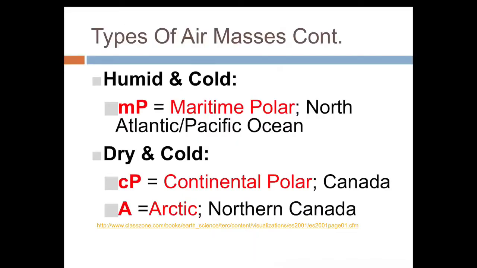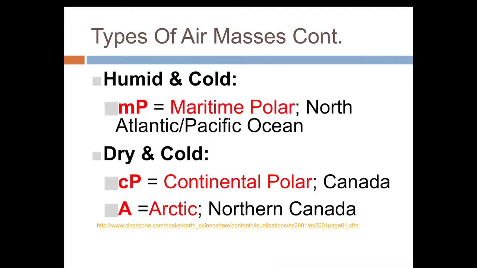There's some more types of air masses. So we have a humid and cold one. We call this one the MP, or the maritime polar. If you notice, maritime means that we're talking about something that forms over the ocean. So if you see maritime, think about forming over the ocean. But this one we see a lot of times over the Atlantic or Pacific Ocean. So lots of water, but it's not super warm. It's not tropical.